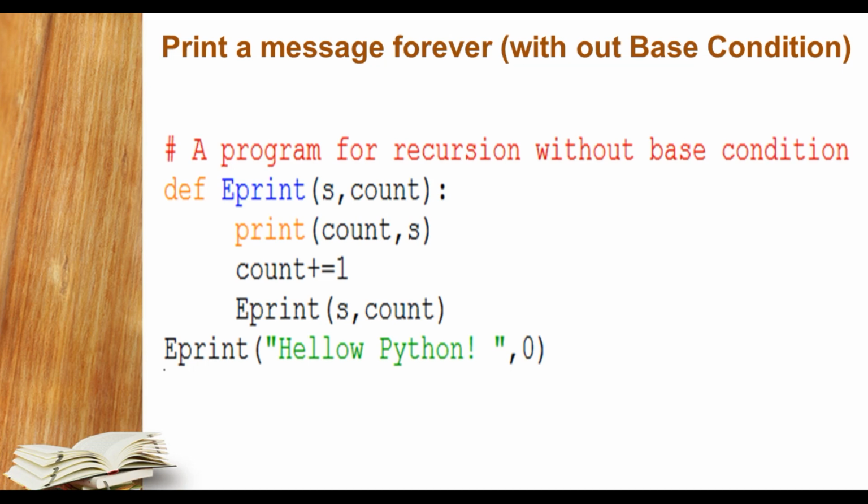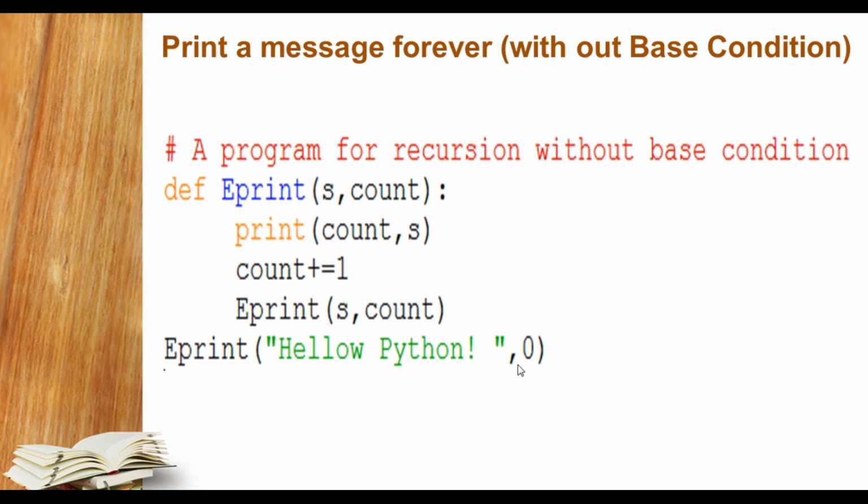Now we will talk about printing a message forever without a base condition. It means in this particular program we are not using a base condition. It will be an infinite recursive program. Here I have defined a function eprint. I have passed two arguments, s for string and message, and count for counting how many times it is going to print. Now I print the count and s, increase count by 1, and then call this function again with string and count. Here I call this function once with the string Hello Python and then 0.